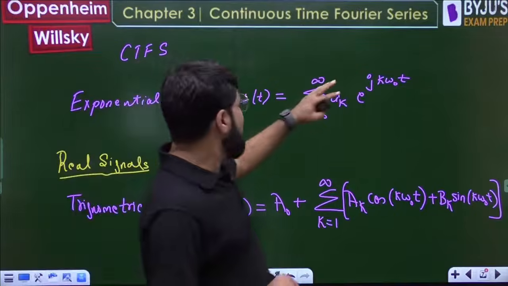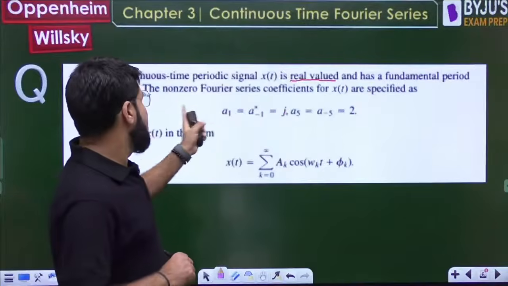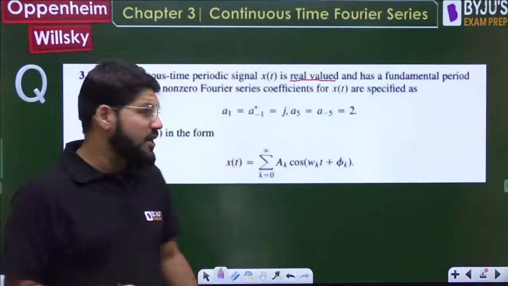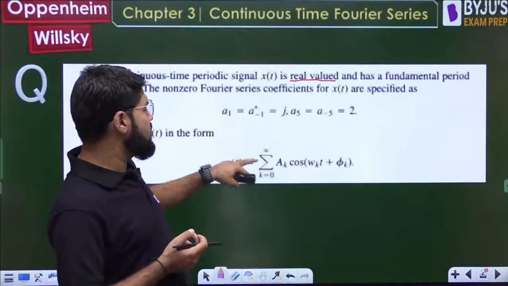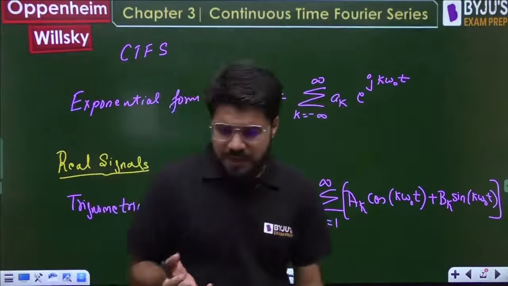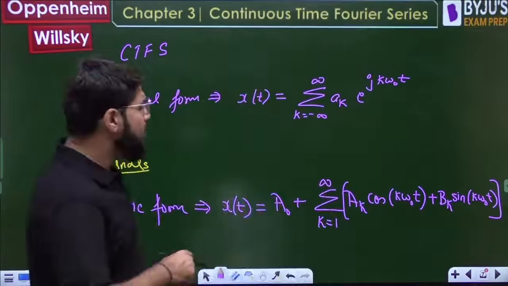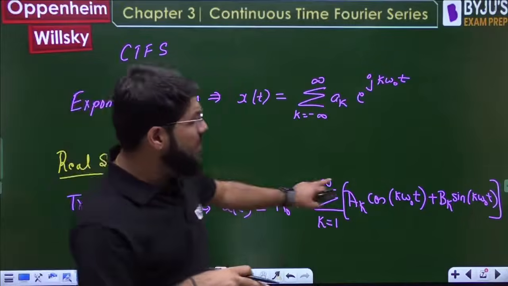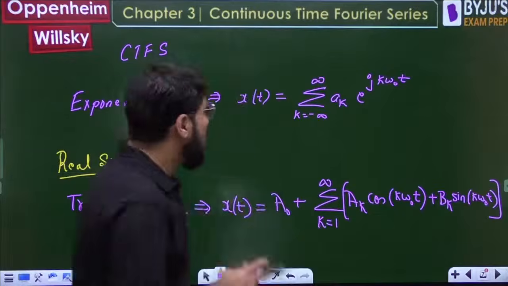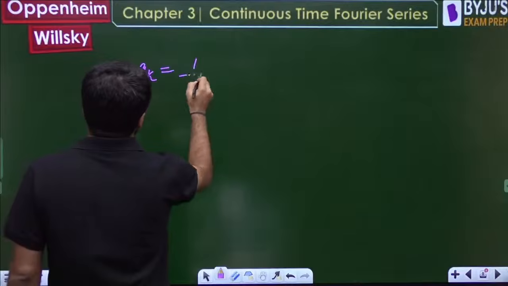Now, one way to convert into the trigonometric form. They have given the a_k, that is, when they say Fourier series coefficient, normally you will take it as the exponential Fourier series coefficient. From that exponential Fourier series coefficient, I need the trigonometric form. One way is expanding e to the power j theta, cos theta plus j sin theta, using that identity. Another way, which is also very important, is that you can directly remember the relation between these coefficients. Now, what is the general formula for a_k?